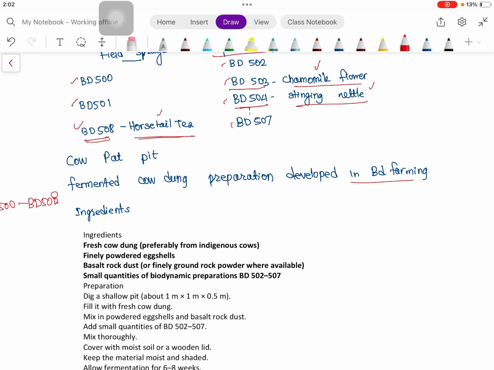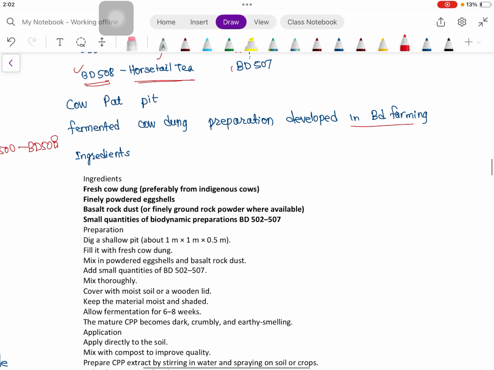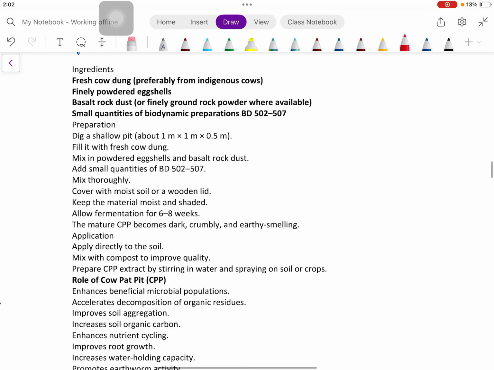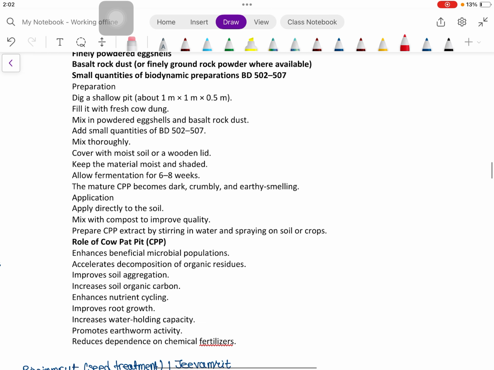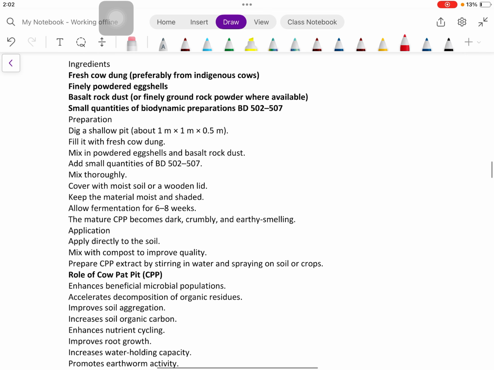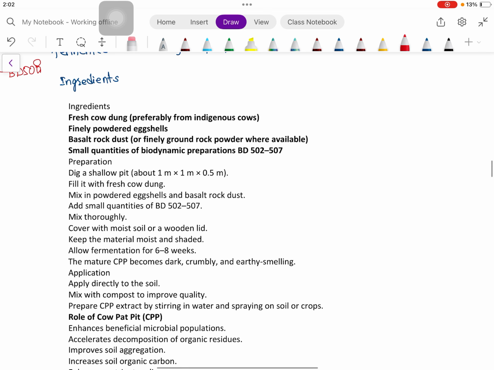One specific question was asked in 2023, so kindly refer to the notes here. These are very specific questions. These are difficult to remember also, and in the worst situation we can go for this question. So cow pit is nothing but fresh cow dung, then powdered eggshell, basalt rock dust in small quantity, then whatever we know in compost, similar to that only. So fermentation will be there. Then application, how we are applying this cow pit into the soil.